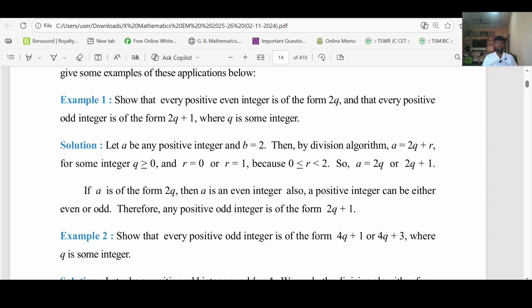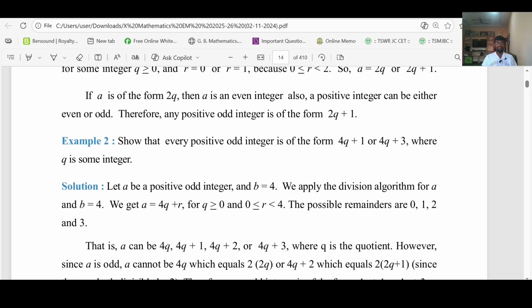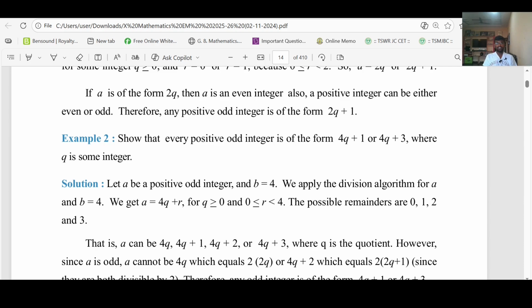And then we will look into the next example. What is the next example? Look at here. Show that every positive odd integer is of the form 4q plus 1 or 4q plus 3. This is the most important powerful terminology: positive odd integer. Whenever it is given as a positive odd integer, we have to take a as a positive odd integer, and whenever it is given as a positive even integer, we have to take a as a positive even integer. Here he is asking us to show that every positive odd integer is in the form of 4q plus 1 or 4q plus 3.